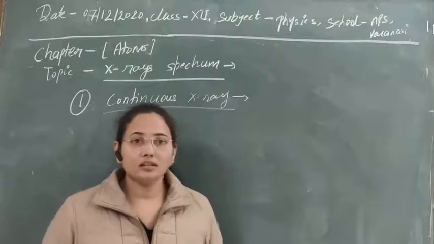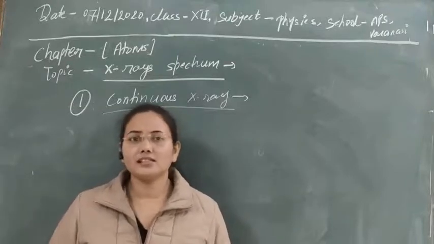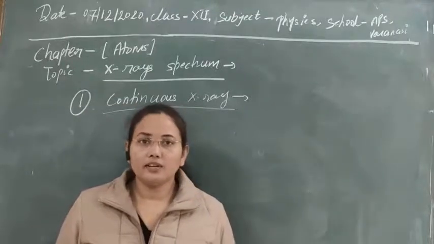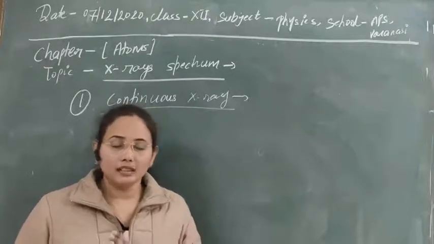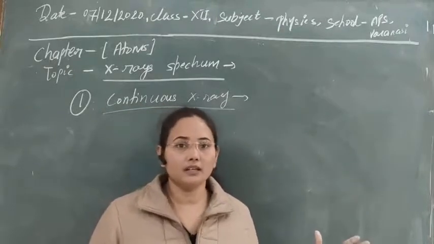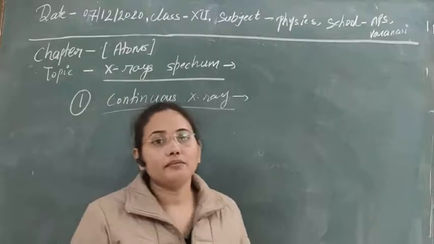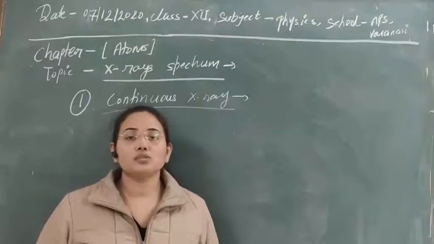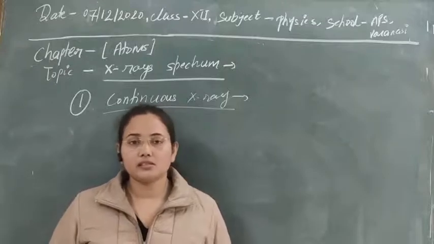That depends on the area on which it is colliding, the angle at which it is colliding, many factors it depends on. Due to this dependency, we have also observed practically that the energy loss that is taking place here has all possible wavelength and frequency. That's why a continuous spectrum is obtained here, and that type of spectrum is known as continuous X-ray spectrum. So the first type of X-ray spectrum is the continuous spectrum, obtained by the continuous collision of the highly energetic electrons with the atoms or molecules or electrons of the system.